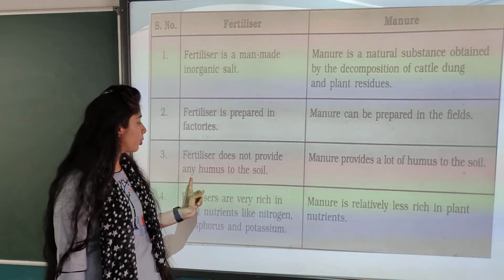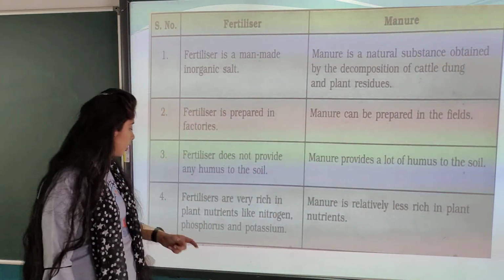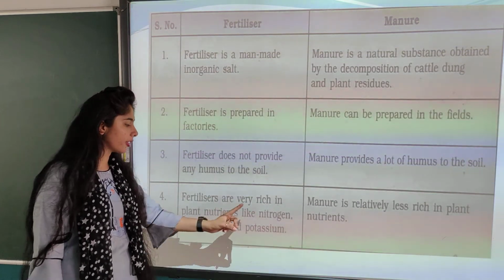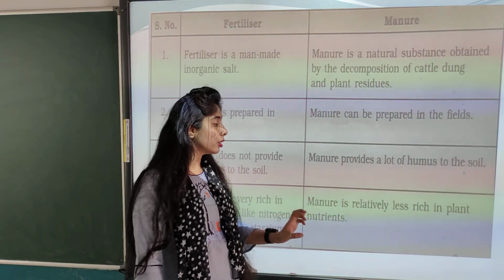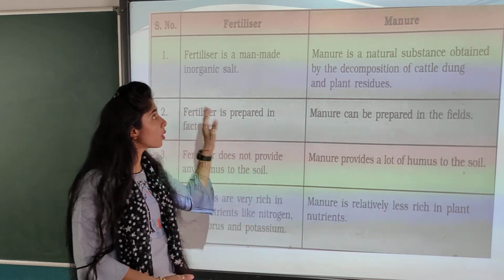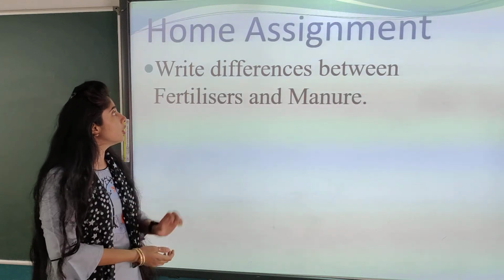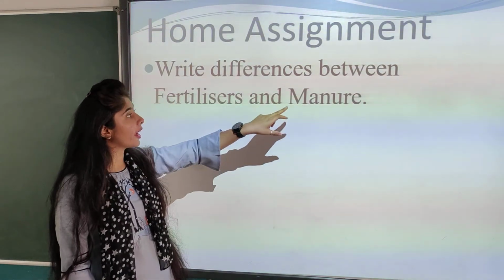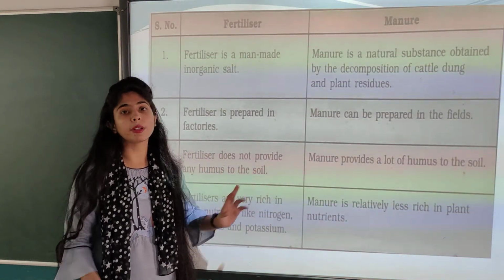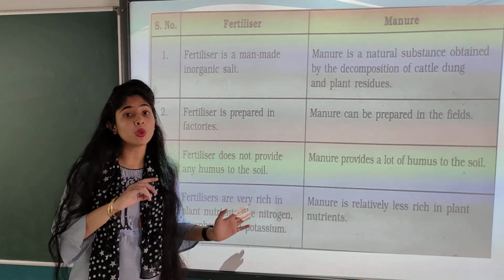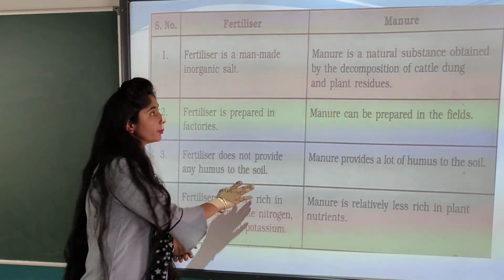Third, fertilizer does not provide any humus to the soil. Manure provides a lot of humus to the soil. Fertilizers are very rich in plant nutrients like nitrogen, phosphorus, potassium, whereas manure is relatively less rich in plant nutrients. So this was all about the fertilizer and manure differences. So children, your home assignment is to write the difference between fertilizer and manure. The table given in your textbook, you have to write it in your notebook, and this is also one answer in your textbook exercise. So you have to write this answer in your science notebook.